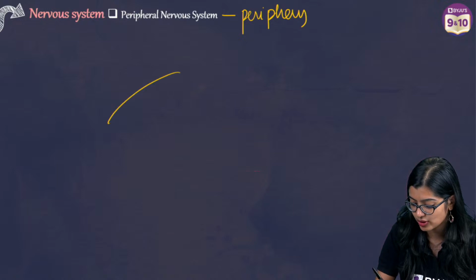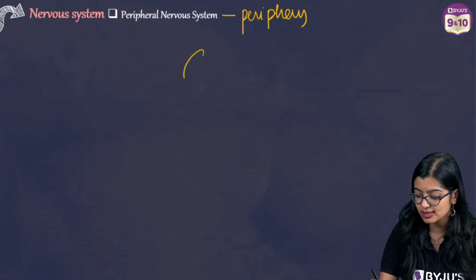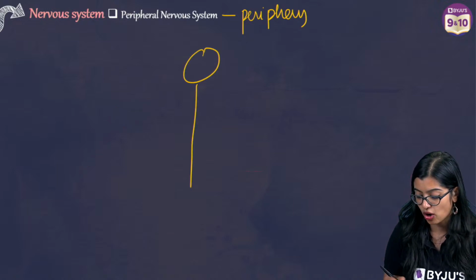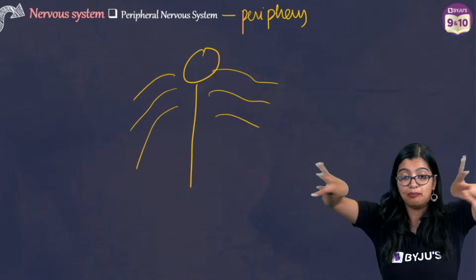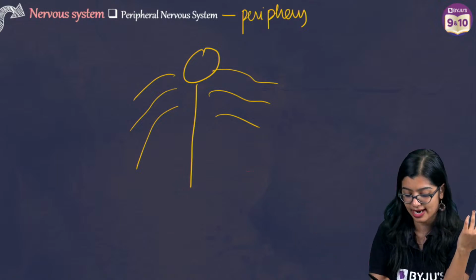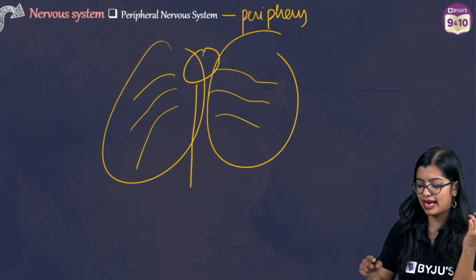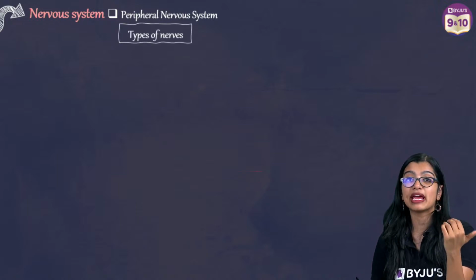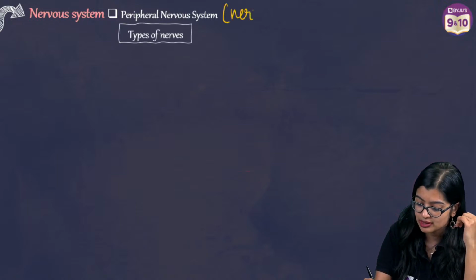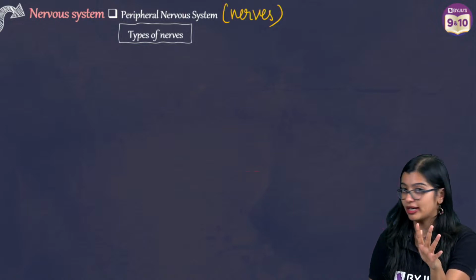Which means that it is on the outside. So, if this is our brain and this is the spinal cord, the peripheral nervous system is everything that composes the periphery, the surroundings, right? So in this case, we see that the peripheral nervous system is mainly made up of nerves, right? So we already know what nerves are.